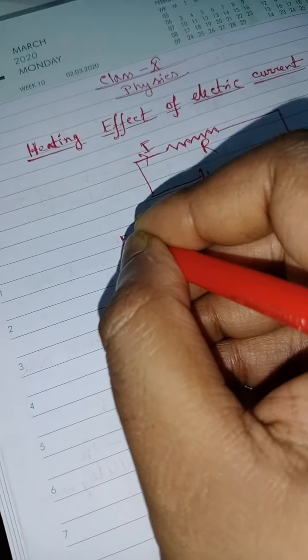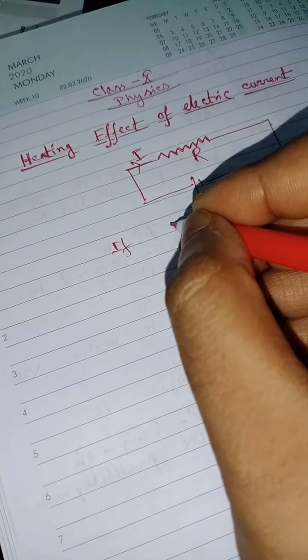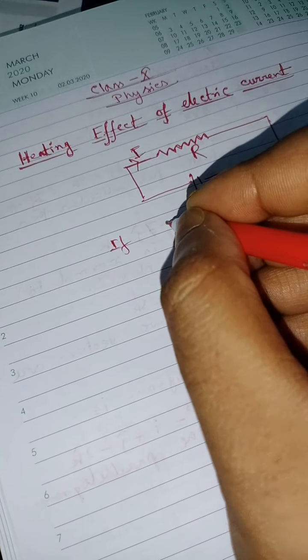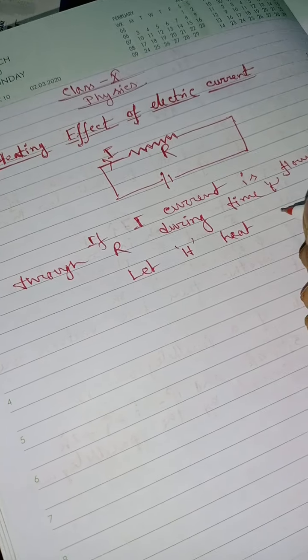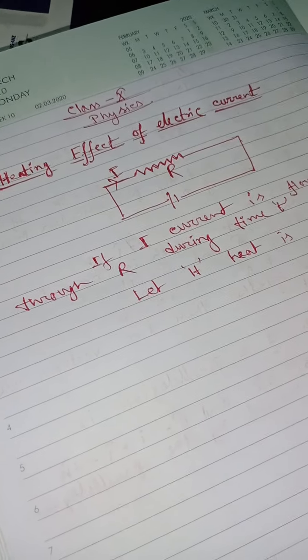Suppose current I is flowing through resistance R during time t, and let H heat be produced.